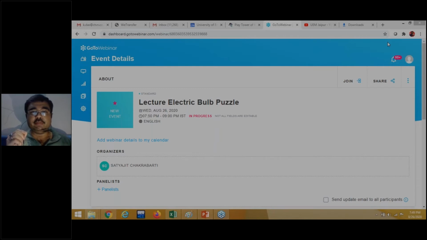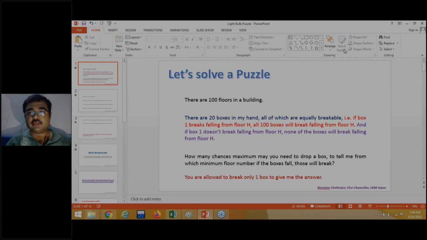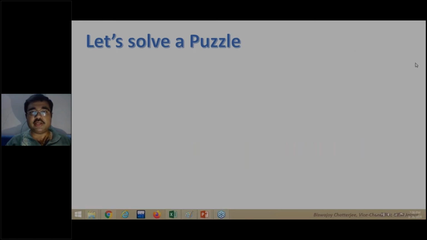And today we will be solving an interesting puzzle. So for that, I will firstly open the puzzle, and this is the puzzle in front of you. This is the puzzle which we will be discussing today. Let's see what that puzzle is all about.